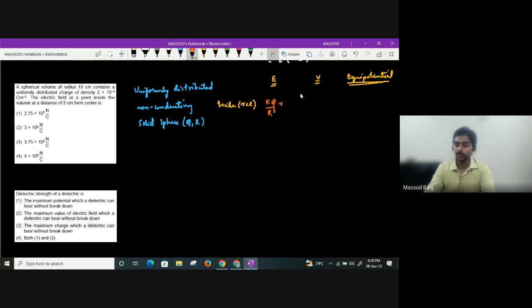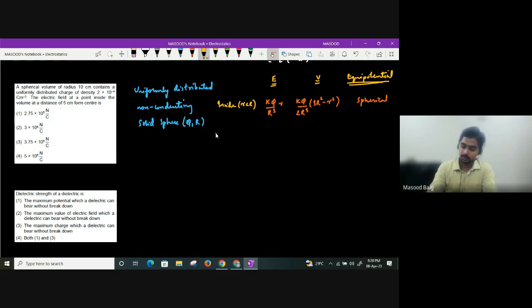Potential is very important again. It is given as kq divided by 2 capital R cube into 3 capital R square minus small r square. And how will equipotential surfaces be? The equipotential surfaces are going to be spherical.